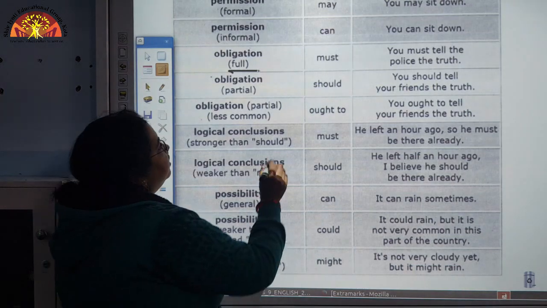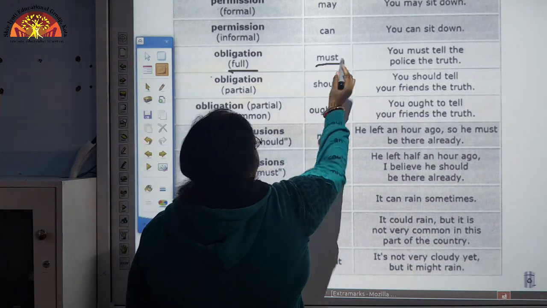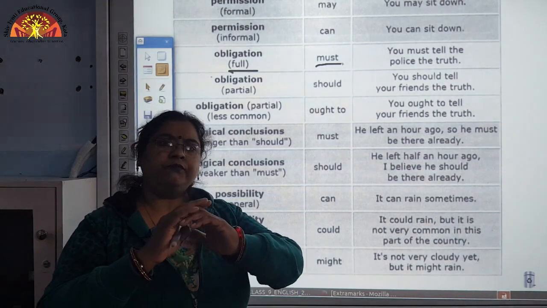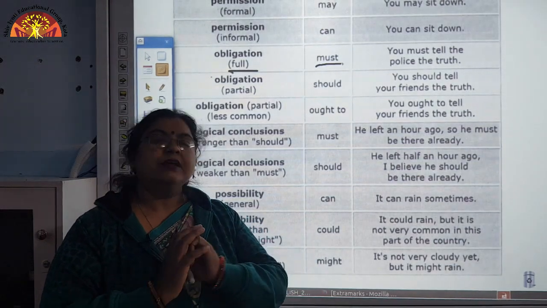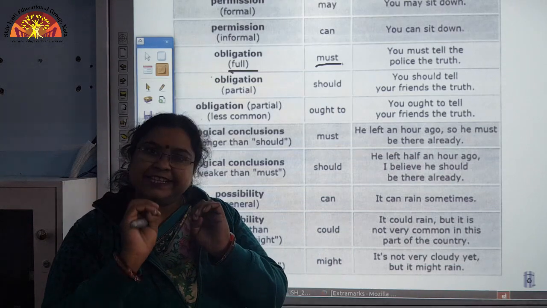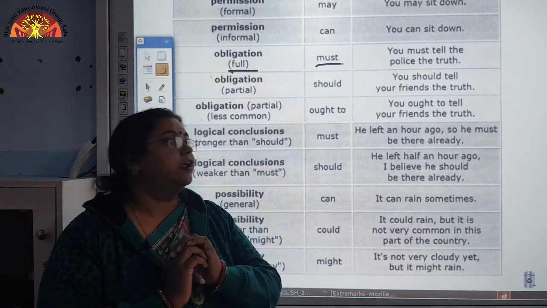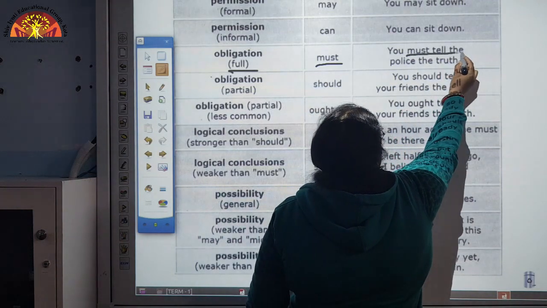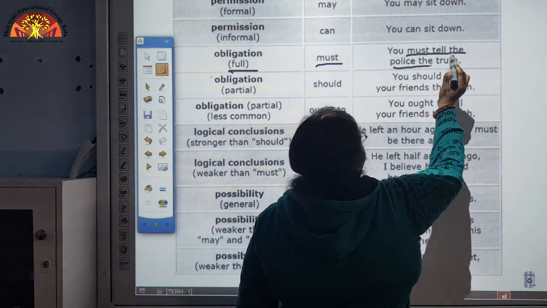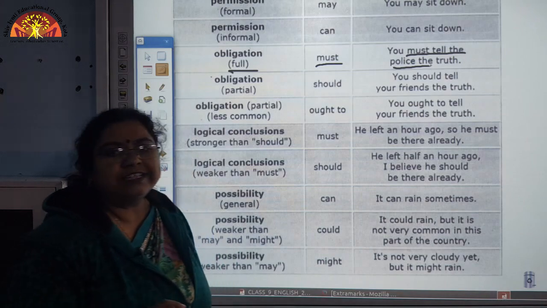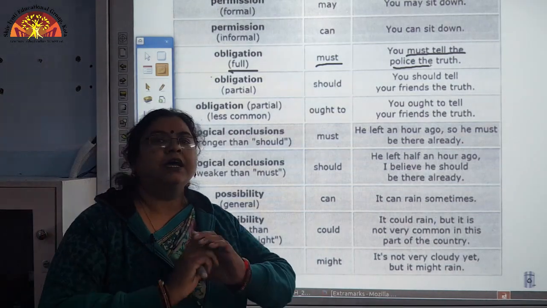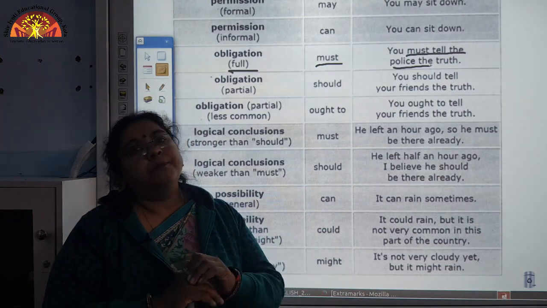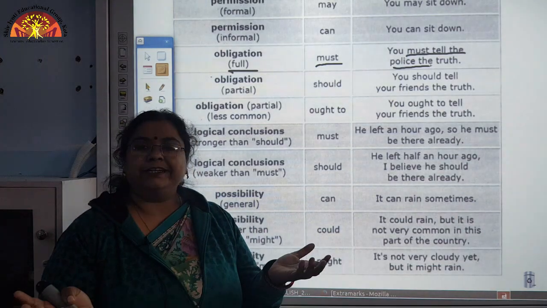There we have to use must. This is a first level of compulsion. There is a bit of a sense of compulsion here. See here the example, you must tell the police the truth. What is being expected out of you? This is a bit compulsory, that you must tell the police the complete truth.